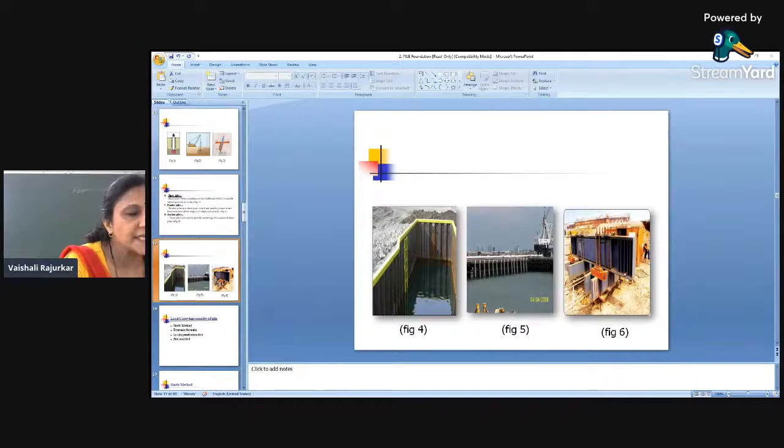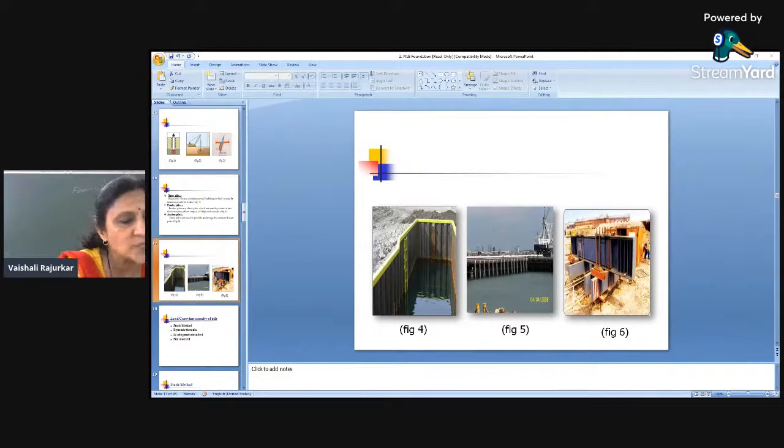So in that case, these are the fender piles, which are inclined piles placed at a certain distance from the main structure, and they are specially used to resist the impact of the ship so that the main structure remains intact.